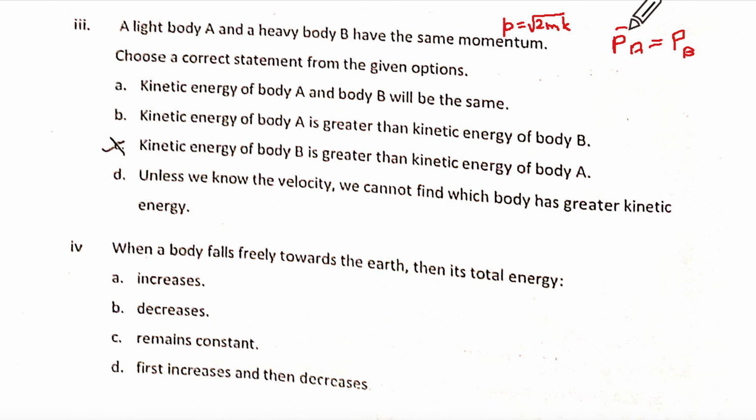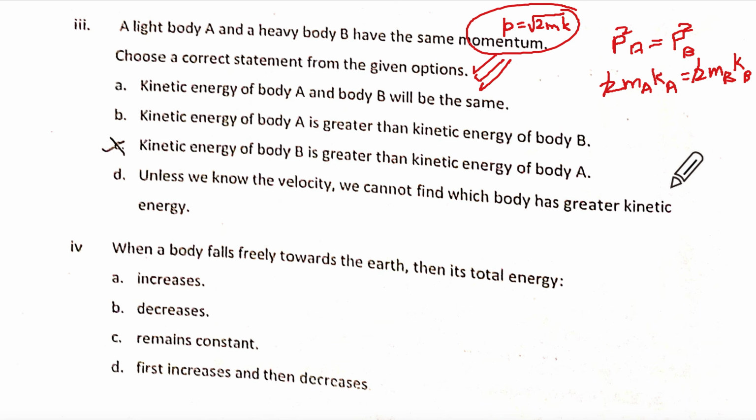So if you square P here, you will have 2 MA KA equal to 2 MB KB. Okay? Now if you have forgotten this, reinforce this, read it again and again. Possibly also learn the derivation of this. Those who want to get 90 plus, make sure that you're learning the derivations.